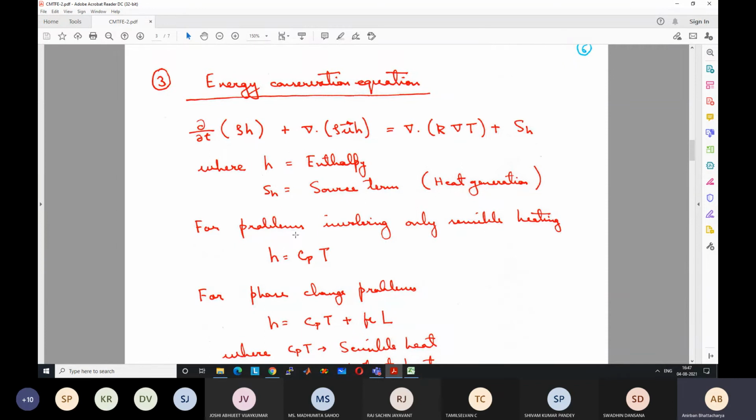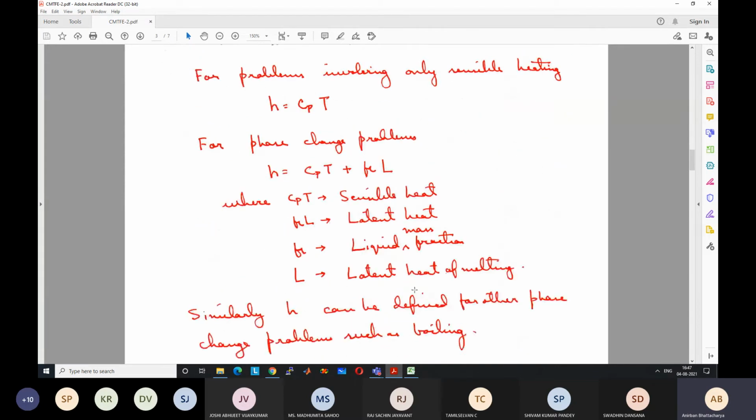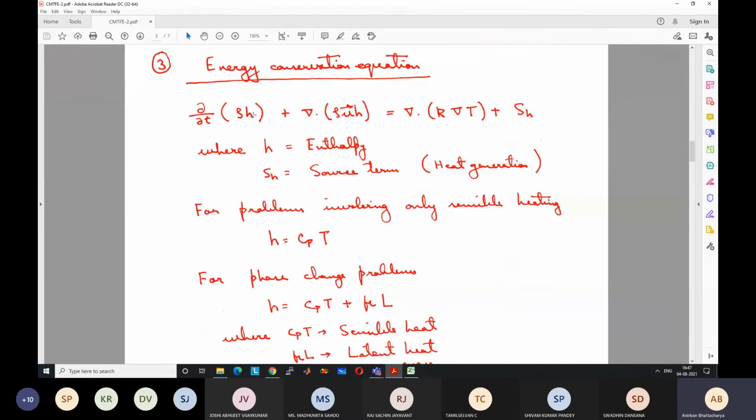In that case, the energy can be simply written as Cp T. So you just replace it, and it becomes a very familiar temperature equation: del/del t of rho Cp T plus del dot rho U Cp T. If there is no flow, even this term vanishes, and the equation becomes even simpler.